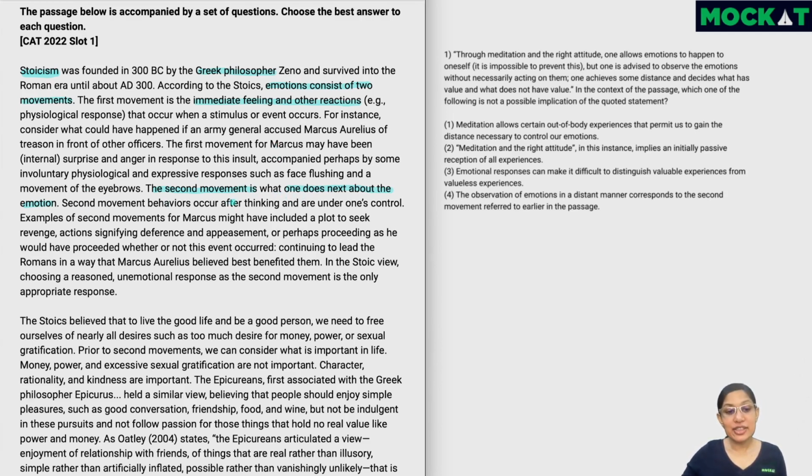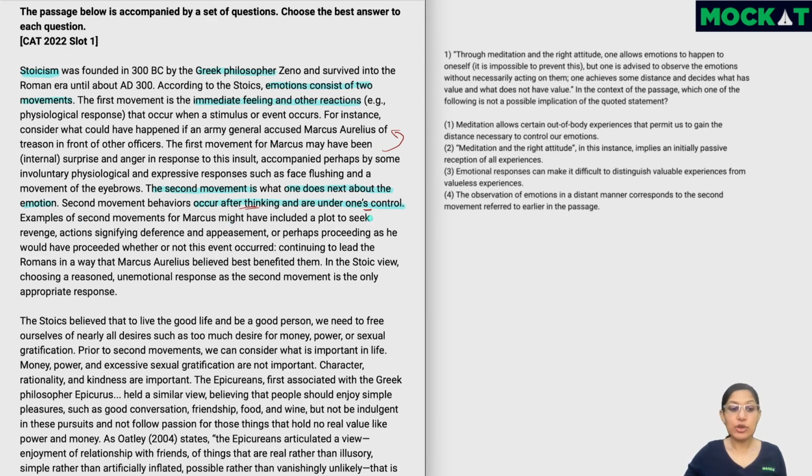Second movement behaviors occur after thinking and are under one's control. Now you can see this surprise or anger is something we're not that much in control of. If somebody accuses us of treason, we are going to be surprised or we are going to be angry. There could be other emotions like fear which could also come in. So that's not so much under our control. That's more of a reaction to what's basically happening over here. But the second movement is something which we do after thinking, and that is something which is more under our control. The author has also given similar examples.